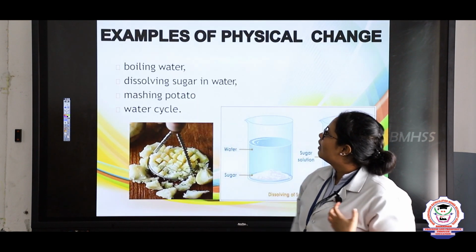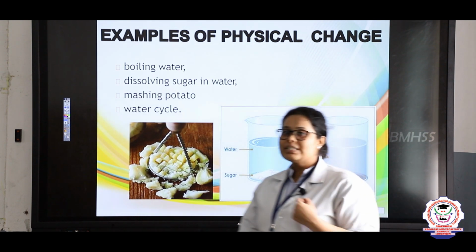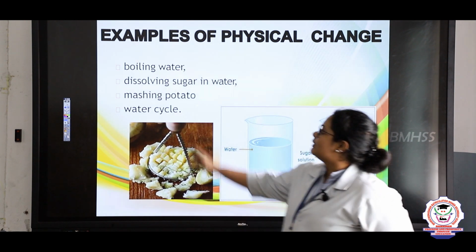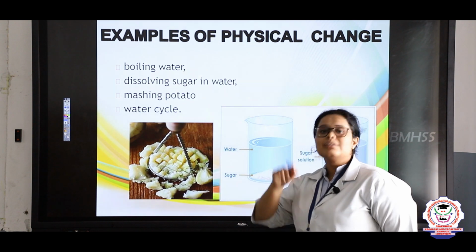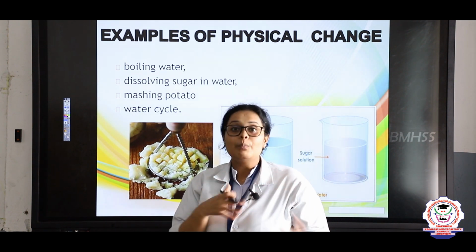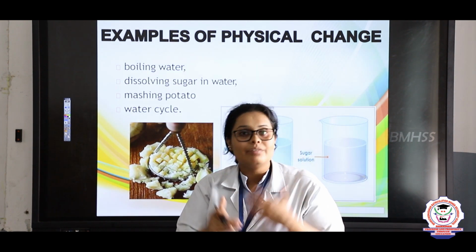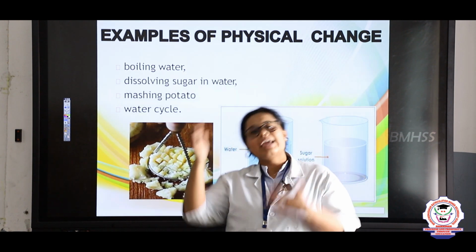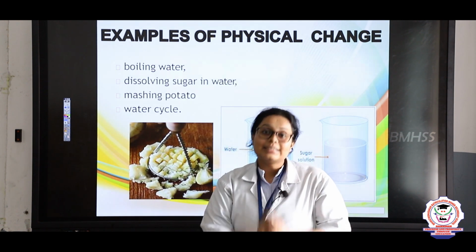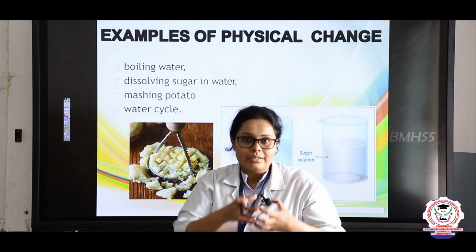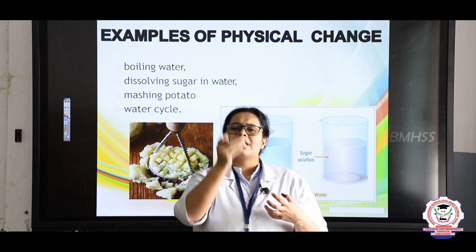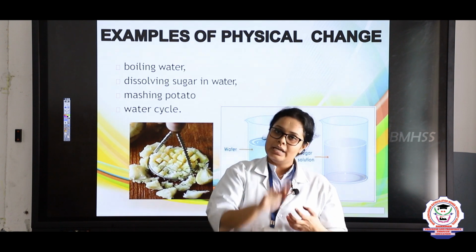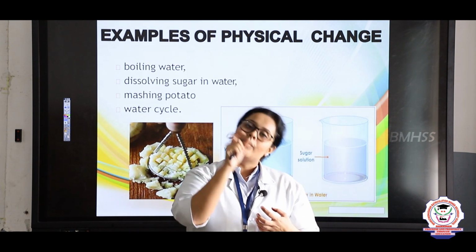Now let's see the examples of physical changes. The first physical change is boiling of water. Even after boiling, the water gets converted into water vapor. This water vapor can be converted back again, and the initial water and the water vapor have the same formula, H2O, which is the formula of water.